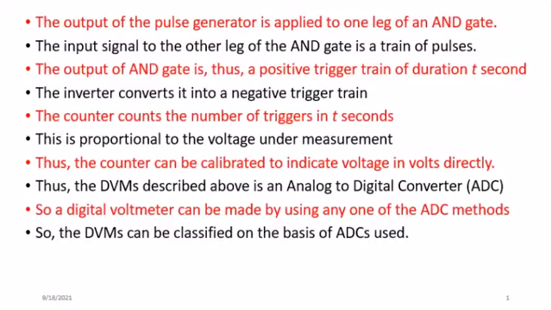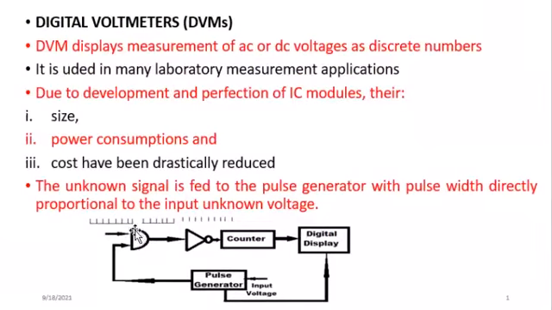One of the legs of the AND gate, as you can see here, is my input from the pulse generator, while the other one is supplied with direct trigger pulses, which are positive in nature. So the two will now serve as input to our AND gate, and of course this will give me pulses which are also positive. But because we want to deal with the negative, for that reason we have to pass